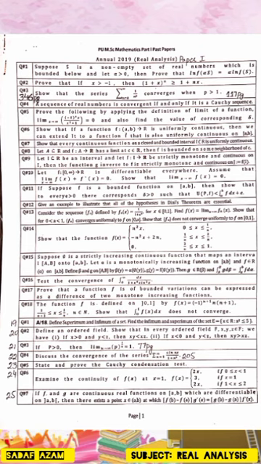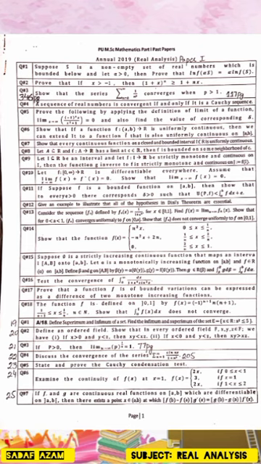Question number 8. Let A be a subset of R and f from A to R has a limit at c belonging to R, then f is bounded on some neighborhood of c. Question number 9. Let I subset of R be an interval and let f from I to R be strictly monotone and continuous on I, then the function g inverse to f is strictly monotone and continuous on J := f(I).